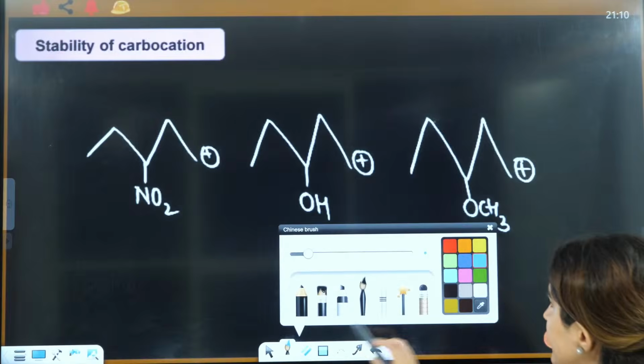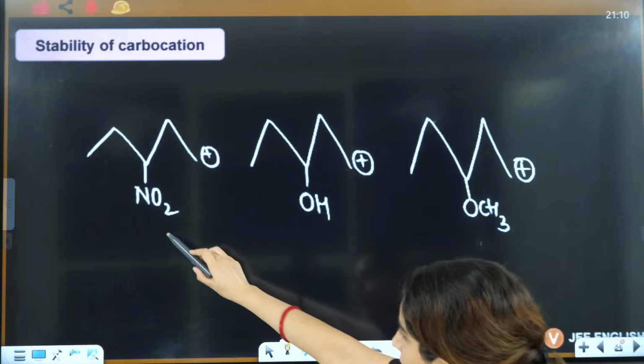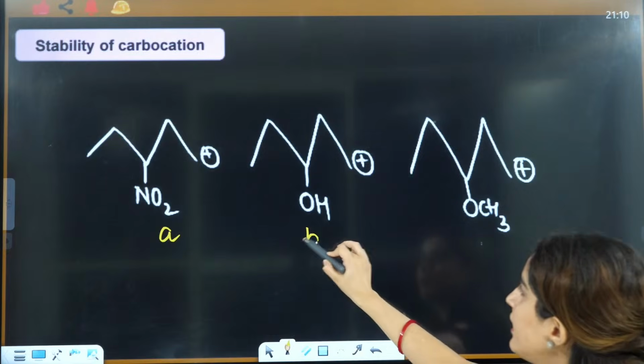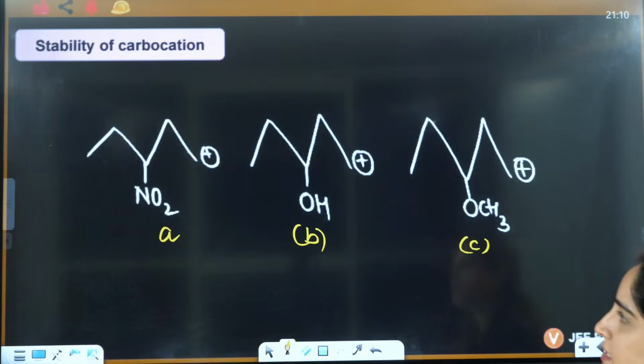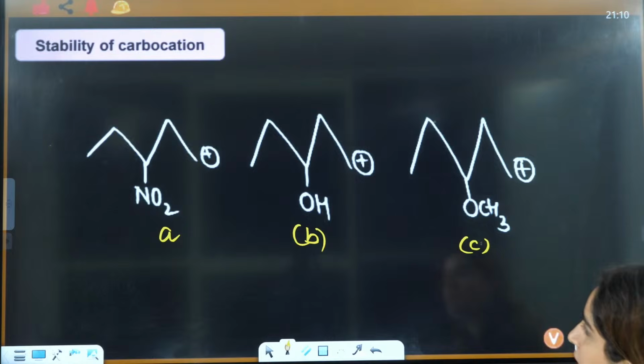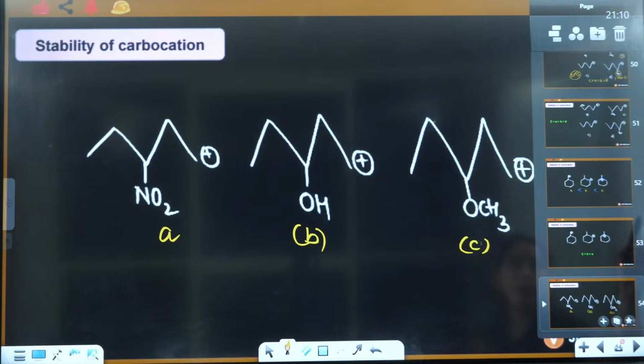Okay, now let's see this one. A, B and C. Now let's see what is going to happen here. Now you have to see the minus I order here.